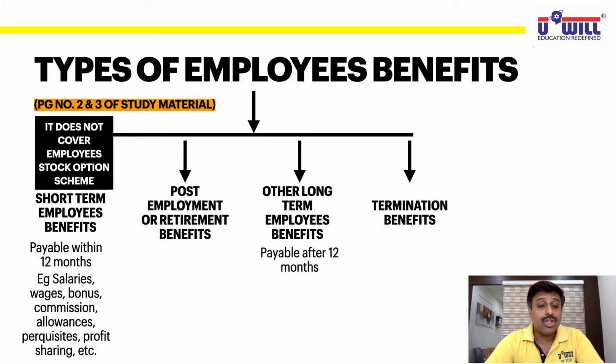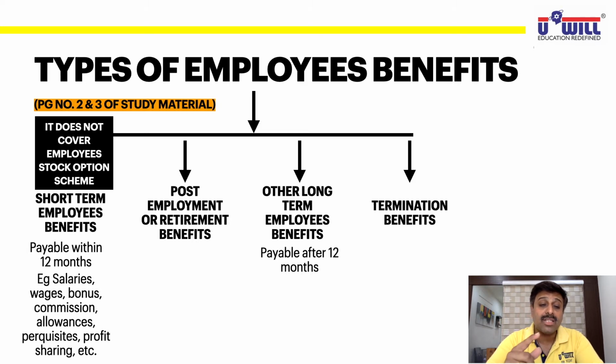One more thing. Short-term employee benefits do not cover employee stock option schemes. Keep this in mind. If shares of your own company are given to employees at a reduced rate, that is called an employee stock option scheme. They don't come under short-term employee benefits. Mark it, very important from an MCQ point of view. Note it down that short-term employee benefits will not cover employee stock option schemes. It can be asked in exams. It will cover salaries, wages, bonus, commission, allowances, perquisites, profit sharing.